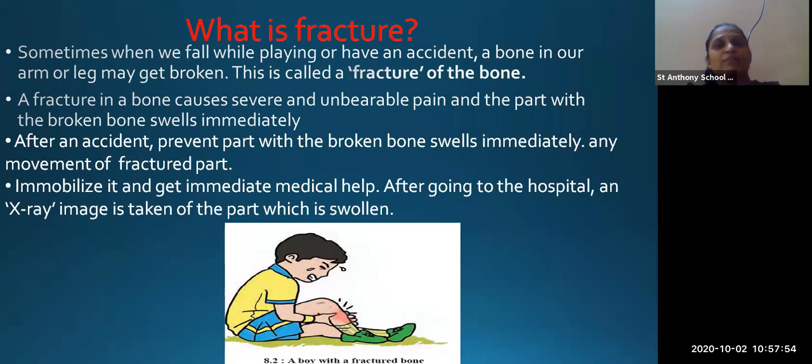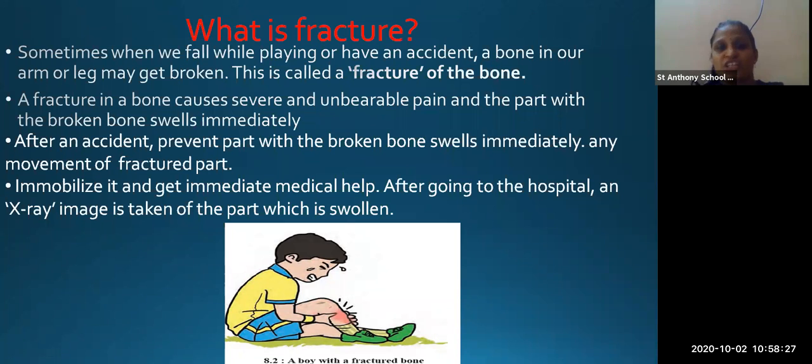Sometimes when you fall while playing, what happens? Some accident happens. Your arm or leg may have been broken. That causes damage to your bone, and that is called a fracture. A fracture is a harm or injury to the bones in your arms or legs. So that is called a fracture of your bone.